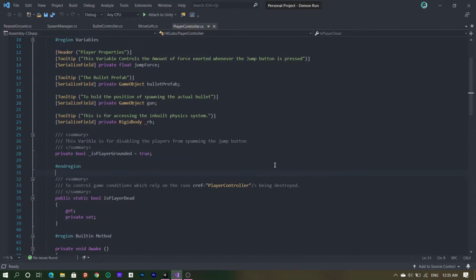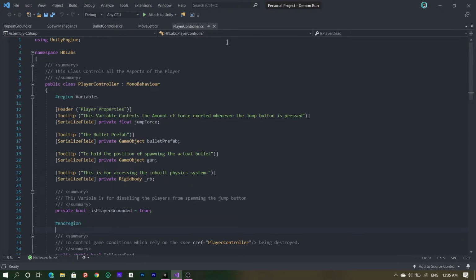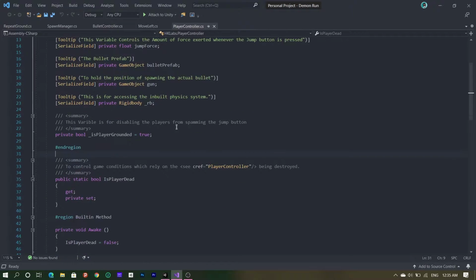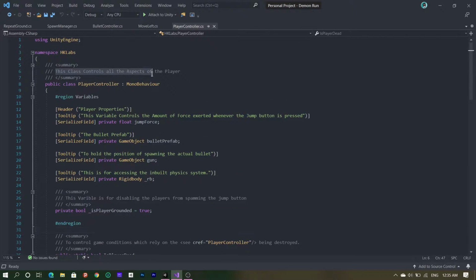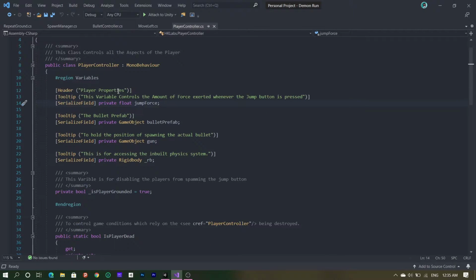This is my player controller class for controlling the player, of course. As you can probably tell by the summary, this class controls all the aspects of the player. Okay, so I've got some variables here. Let me just explain very quickly what I have written. So I have a private float over here called jump force, and this variable controls the amount of force exerted whenever the jump button is pressed.